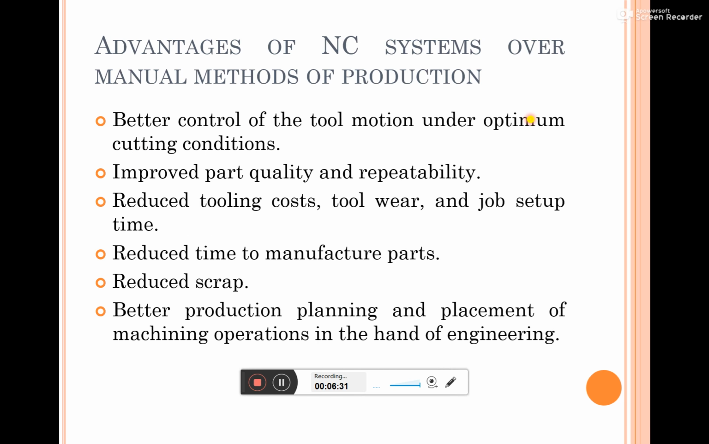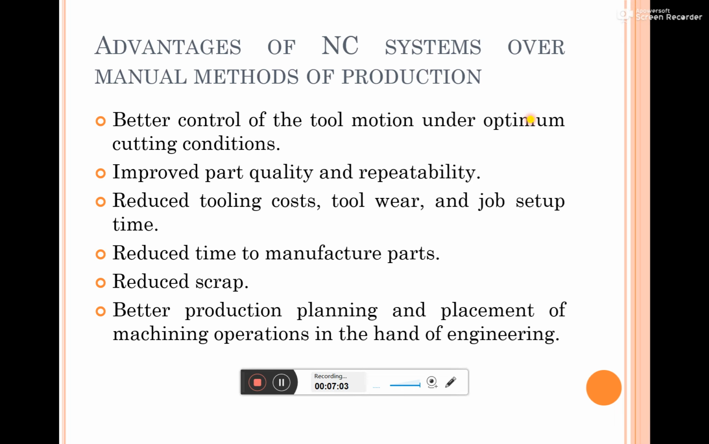So coming to the advantages, whenever you are using the NC, you will have better control of the tool motion under the optimum cutting conditions. Compared to manual operation, whenever you are controlling the machine by using these NC systems, you can use the proper optimum tool conditions during the machining.